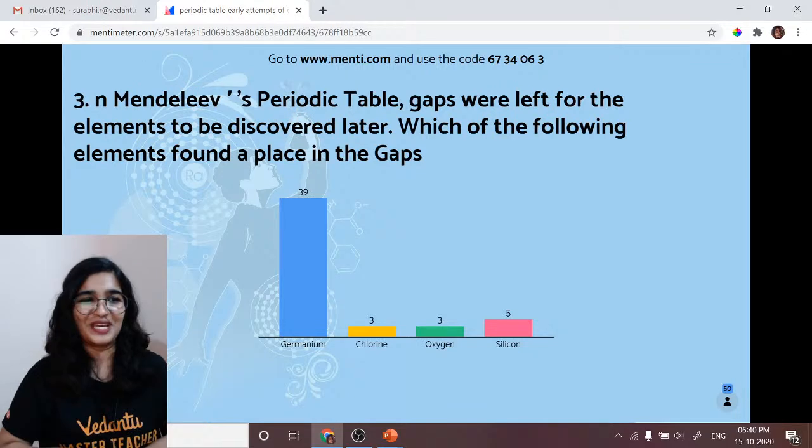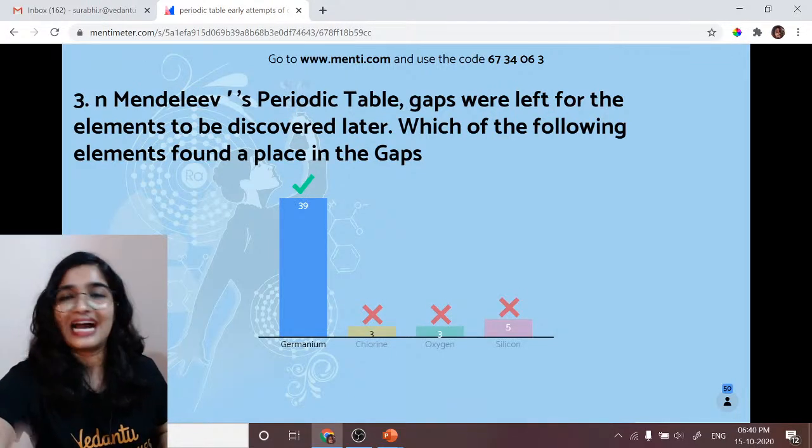Yes, it is germanium. Very good. क्या बात है जी, क्या बात है. I'm not playing.